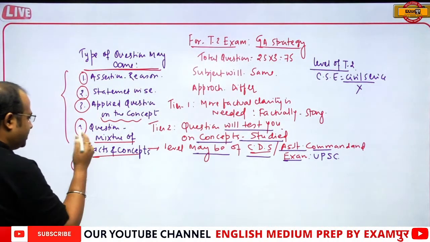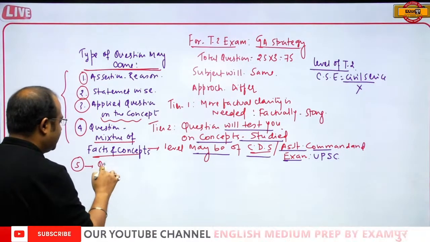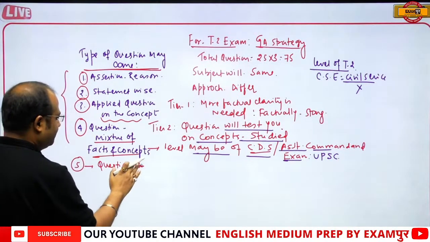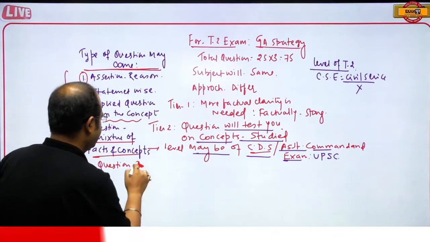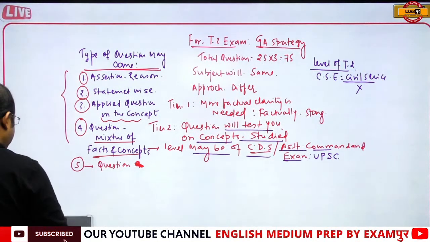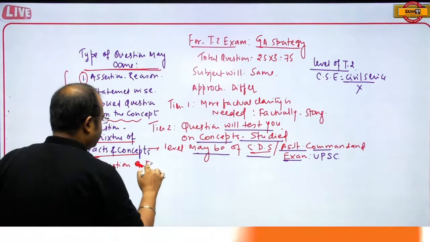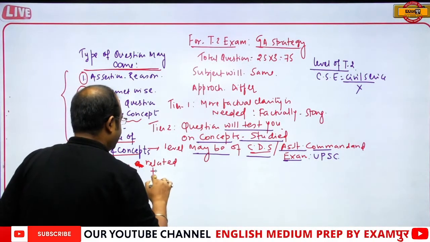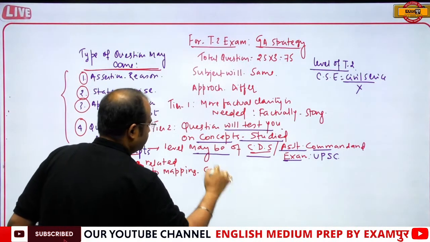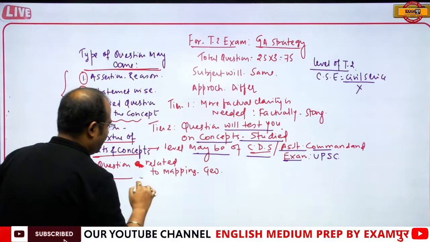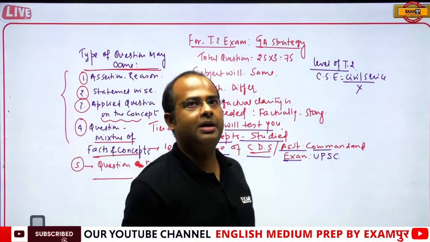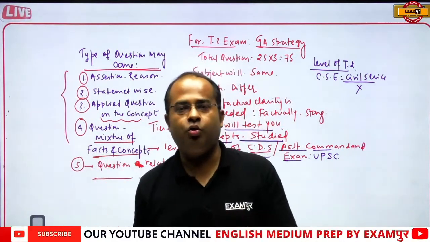And the 5th type that I am thinking may come is the question related to mapping. They can ask you a question related to mapping in geography. So the question that is related to mapping may come. This is my apprehension, my thinking, that this type of question will definitely come in tier 2, because